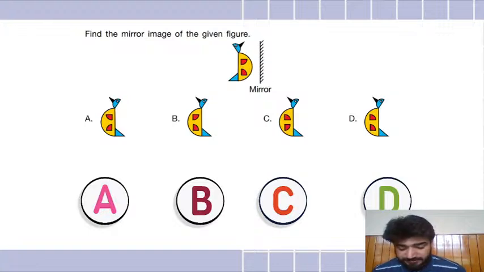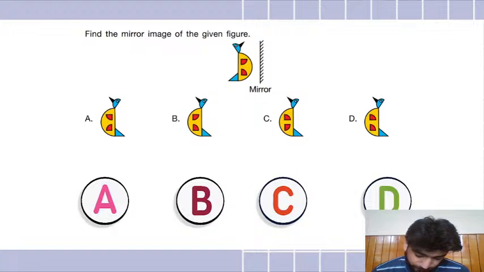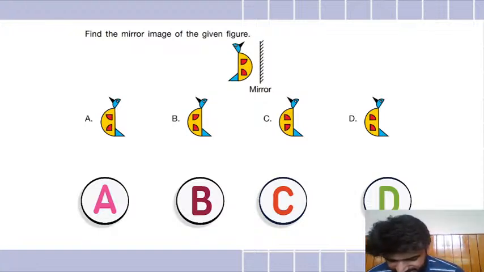Arohi says A. Arya says C. Lavanya says D. So most of you are saying A, others are saying C and D. Again, A from Satvik.